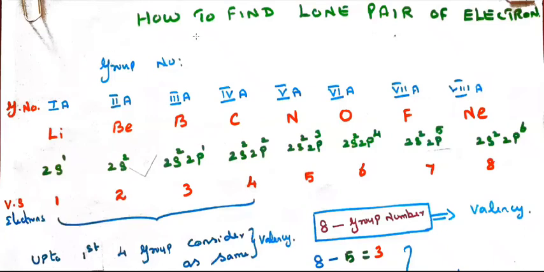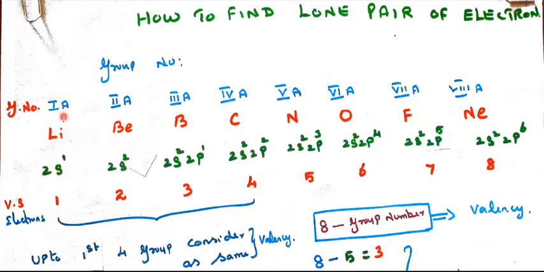Welcome back, students, to how to find the lone pair of electrons. In this, we are supposed to learn by heart the group numbers and the respective elements in each group. I already gave this in the first video.